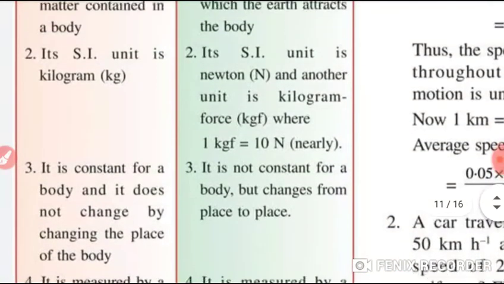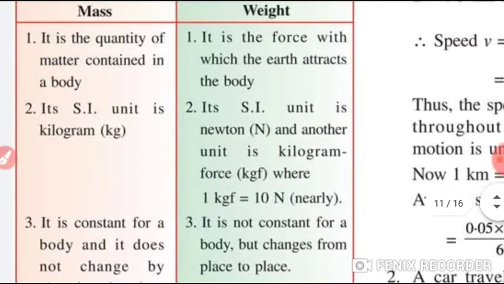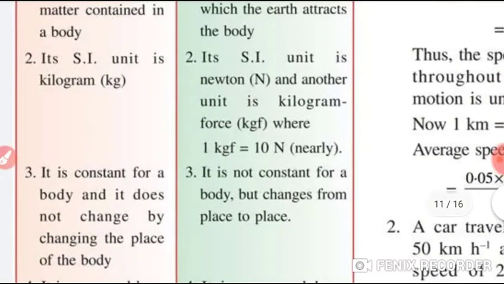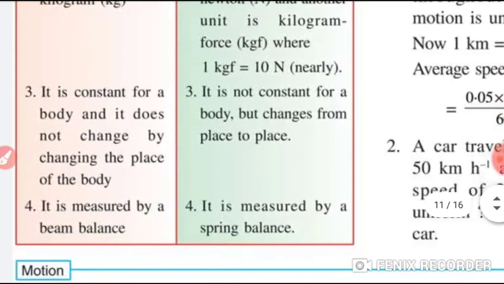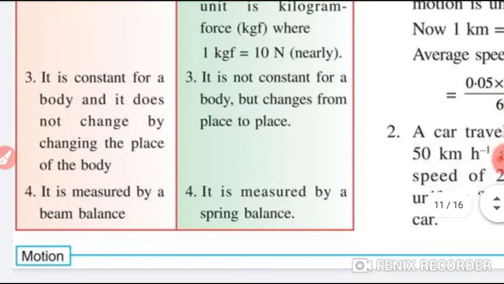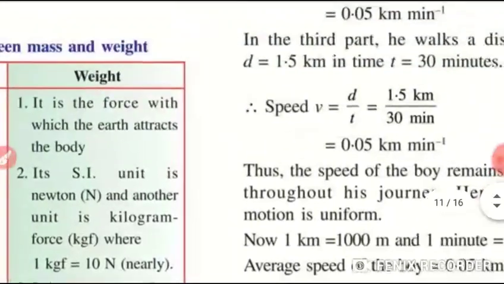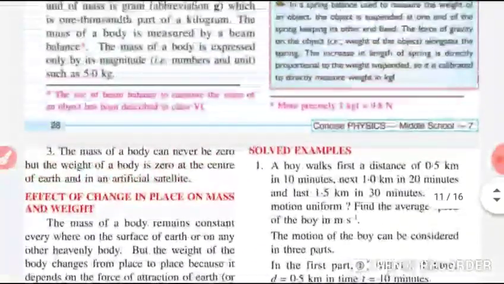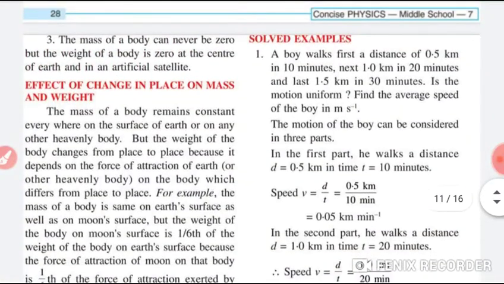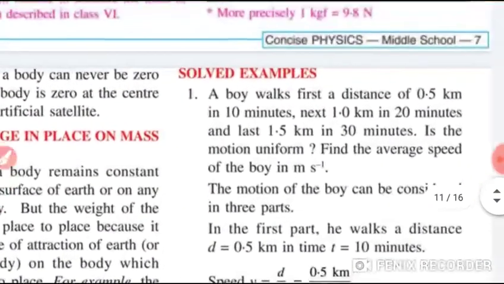And mass is constant for a body and it does not change by changing the place of the body, while weight is not constant for a body, it changes from place to place. And mass is measured by beam balance and weight is measured by what? Spring balance, students. Okay, now students, here are some solved examples. Some I will tell you and some you have to do by yourself.